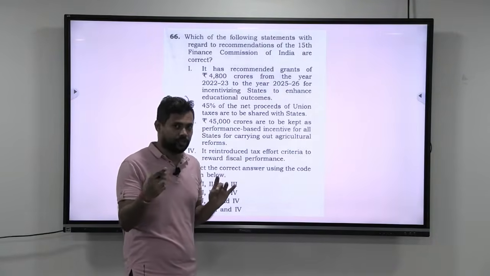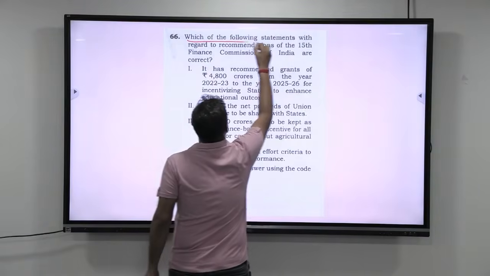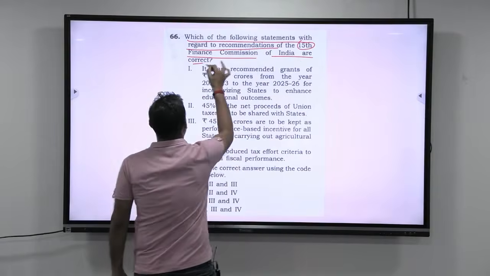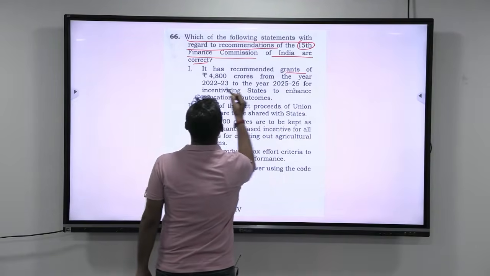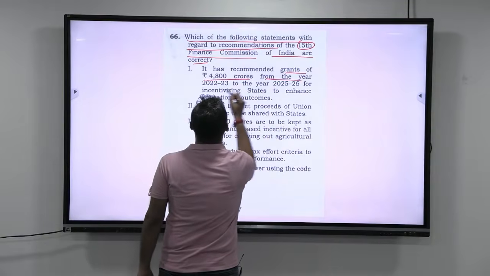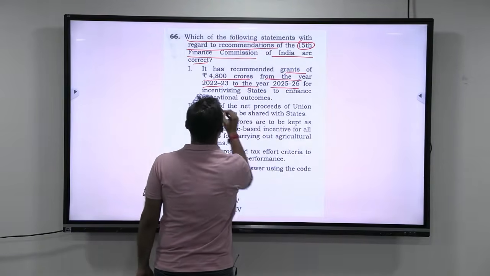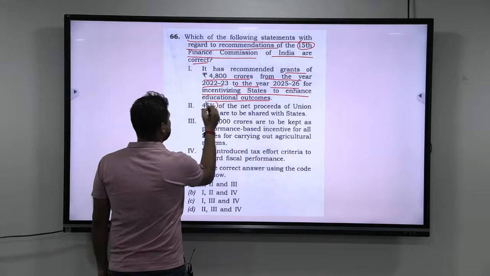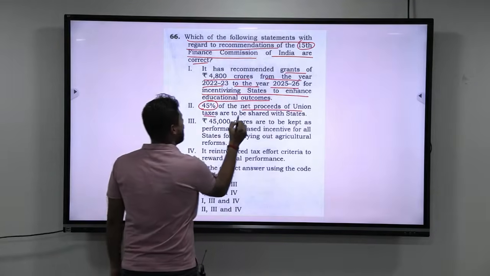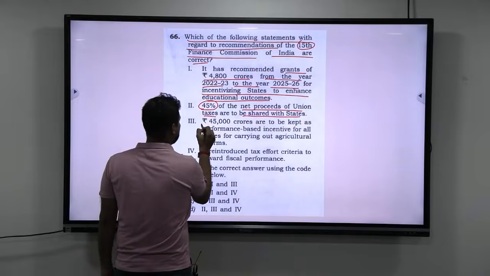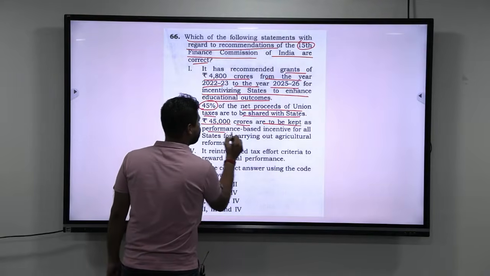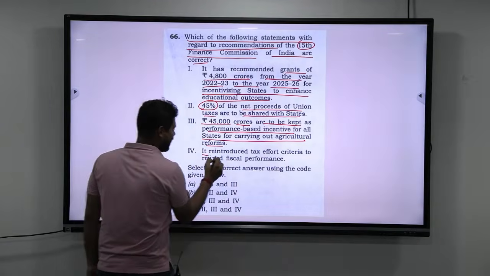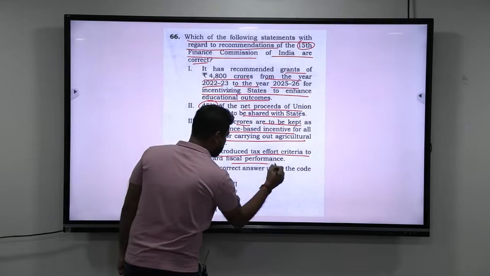Now look at this. At the outset, this question seems to be very taxing. It seems to be very time consuming. Let us read out the question first. Which of the following statements with regards to the recommendations of the 15th Finance Commission of India are correct? It has recommended grants of 4,800 crore rupees from the year 2022-23 to the year 2025-26 for incentivizing states to enhance educational outcomes. Next, 45% of the net proceeds of the union taxes are to be shared with the states. Next, 45,000 crore rupees are to be kept as performance-based incentives for all the states for carrying out agricultural reforms. Last point, it reintroduced the tax effort criteria to reward fiscal performance.